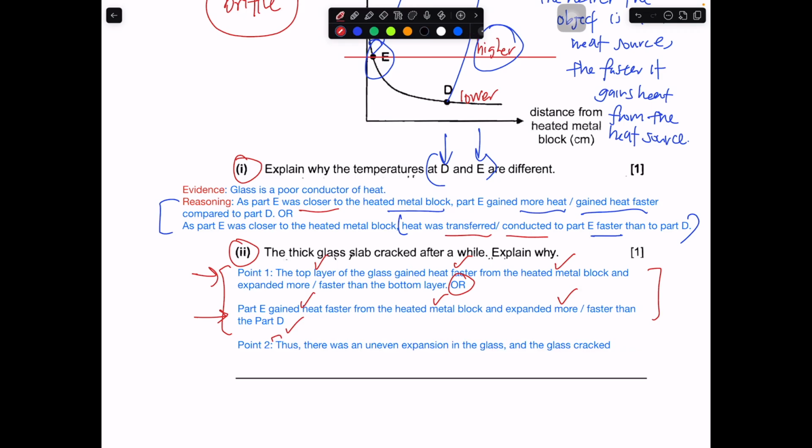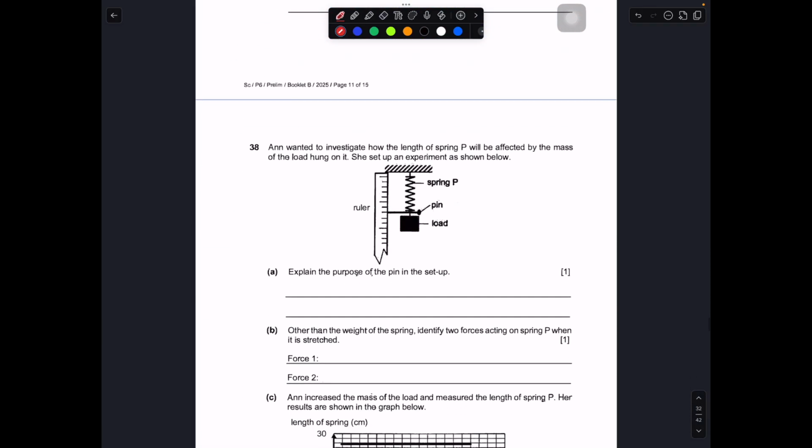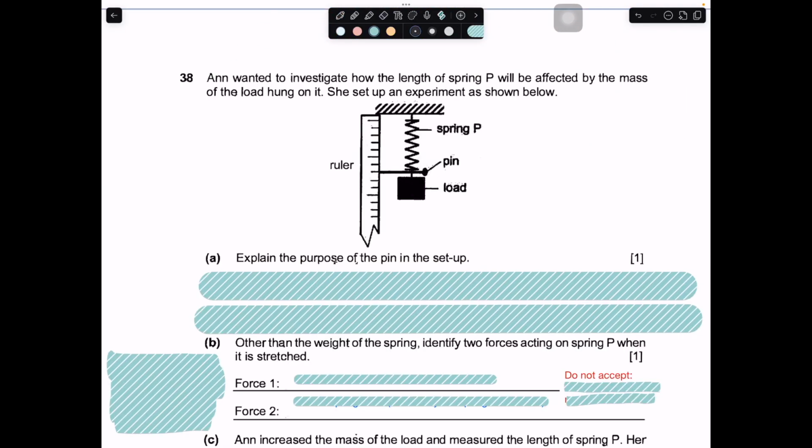Okay, then what happened? Thus, there was uneven expansion and the glass cracked. Okay, good enough. Or you can talk about the rate of expansion being different. Okay, so therefore the glass cracked. Okay, so in this case, question number 38.